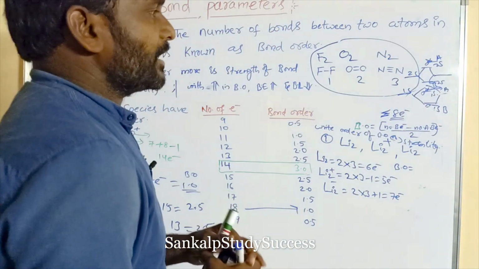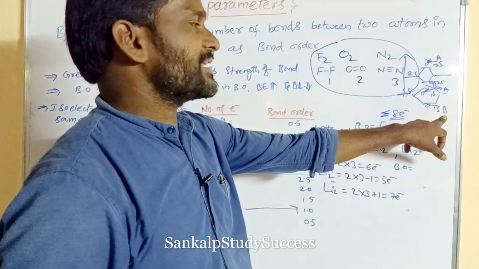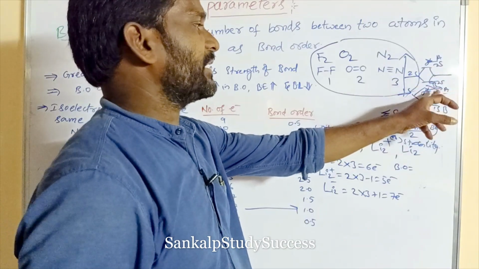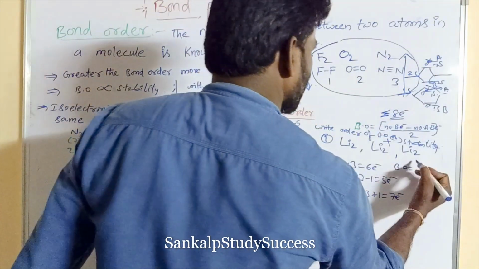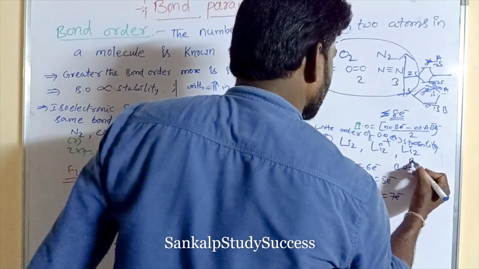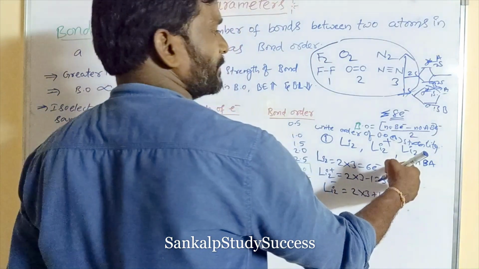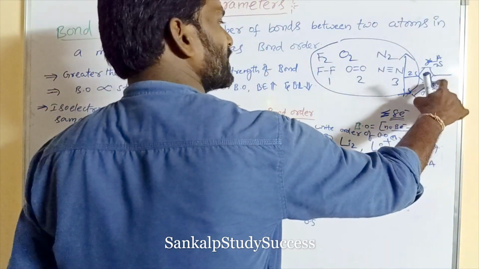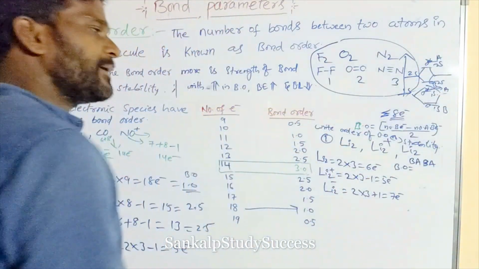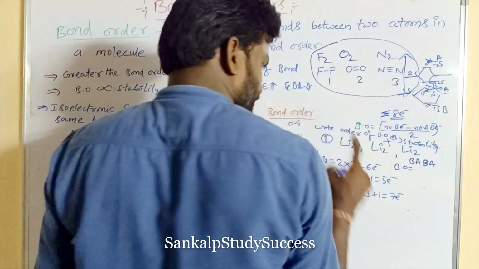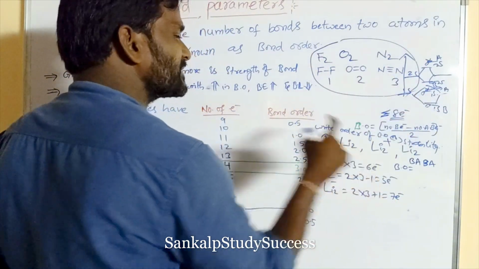According to the energy increasing order, the electrons first enter the lower energy bonding orbital, next go to anti-bonding, next to bonding, next to anti-bonding. That means BA. B means bonding molecular orbital, then anti-bonding molecular orbital. Sigma 2s is the bonding molecular orbital, and sigma star 2s is the anti-bonding molecular orbital. Each of sigma 1s and sigma star 1s contains 2 electrons.